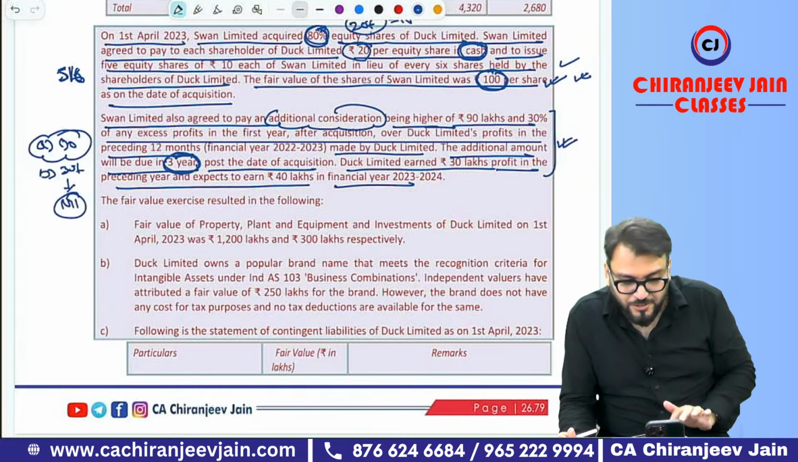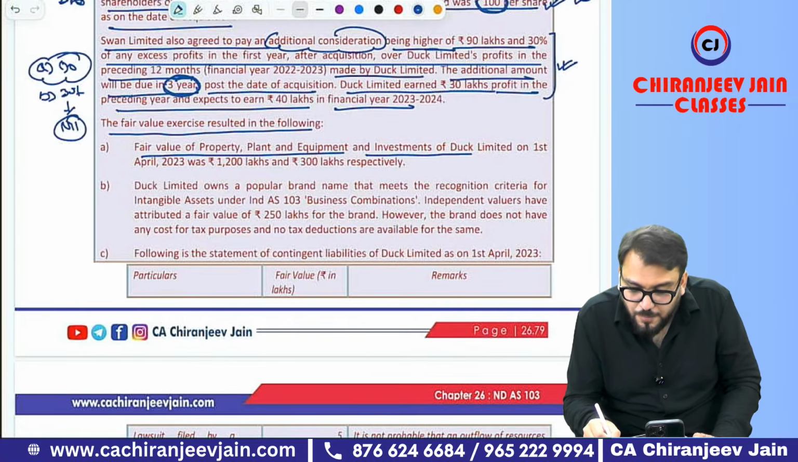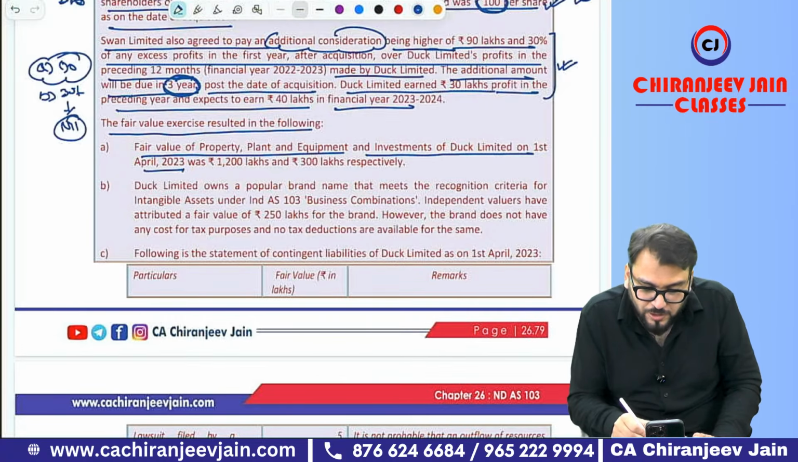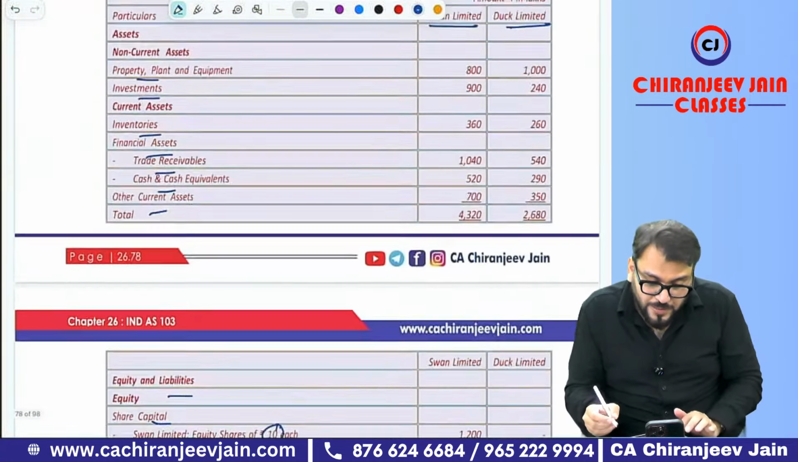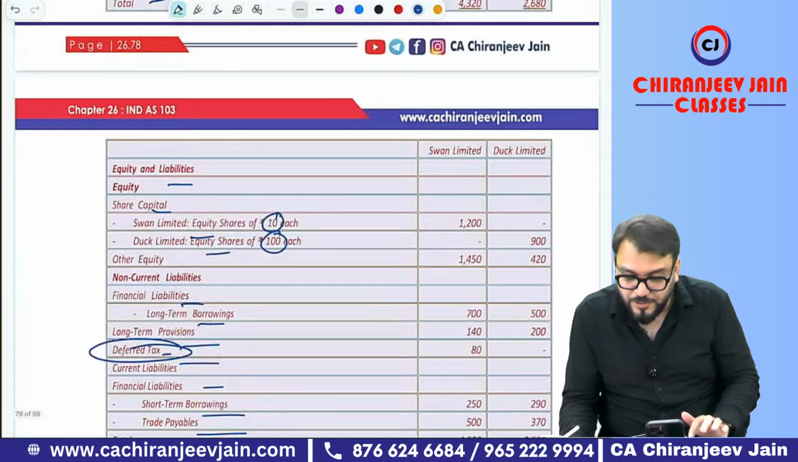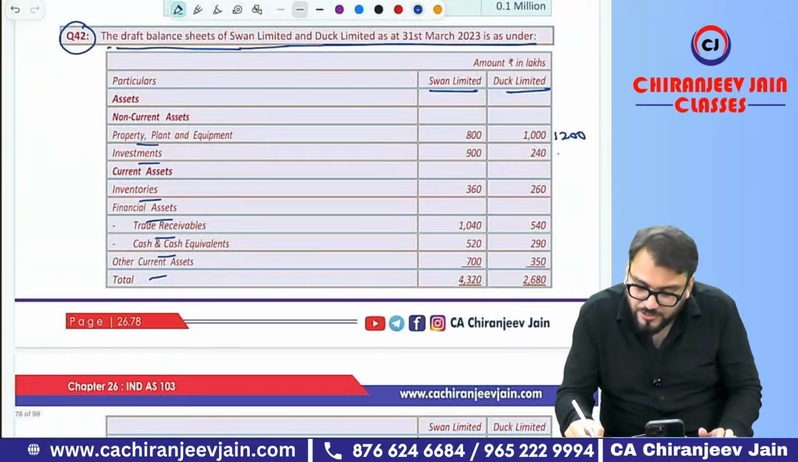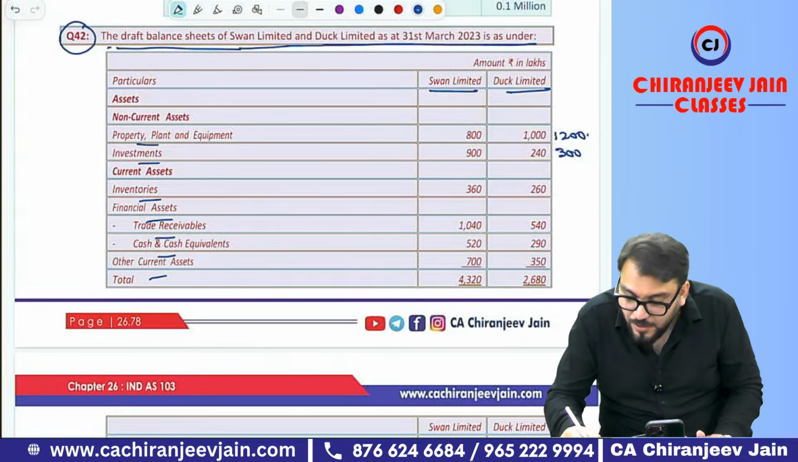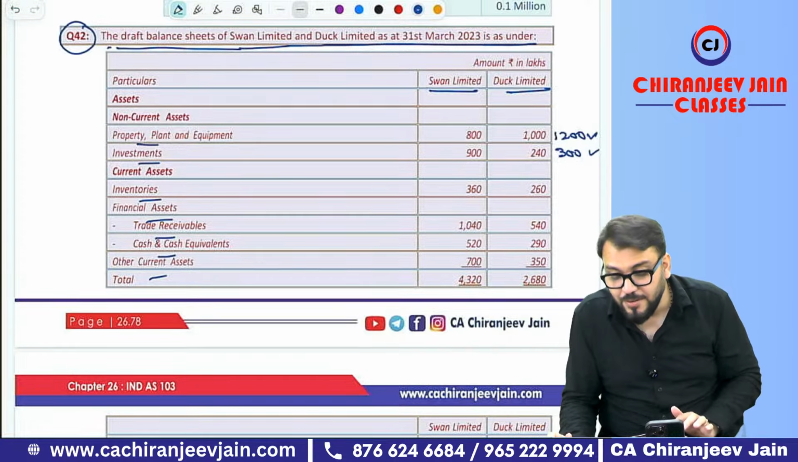Understood? The fair value exercise in the property: the fair value of PP and investment of Duck Limited on 1st April 2023 is 1200 and 300. So what you should do? Write down PP, how much fair value they have given, 1200, write down in front of this. And for investment, they have given 300. So you can understand that for these two, they have given fair value. For other assets and liabilities, they have not given fair value.